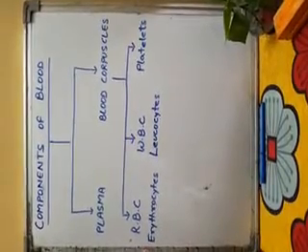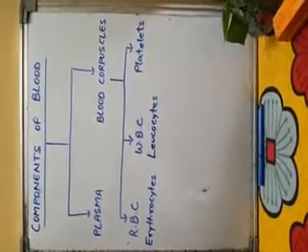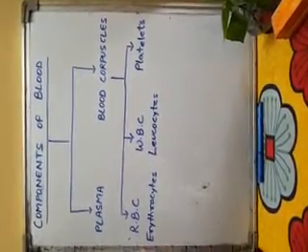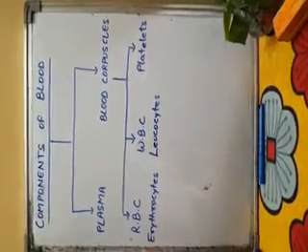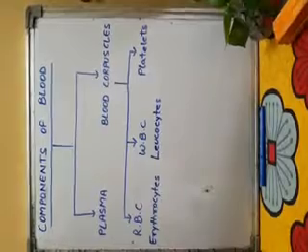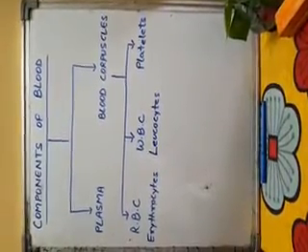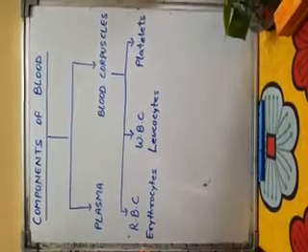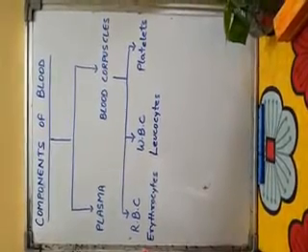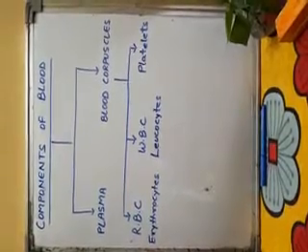Spleen. The spleen is an organ which is called the graveyard of RBC as well as the blood bank of the body. Why is it called so? It is called so because older RBCs are destroyed inside the spleen, as well as a large number of fresh RBCs are stored over there for meeting any emergency condition.